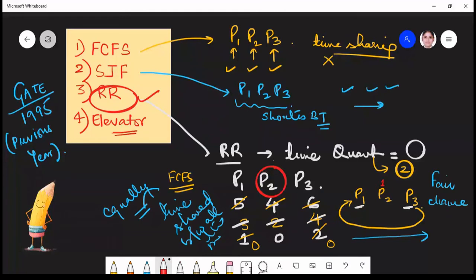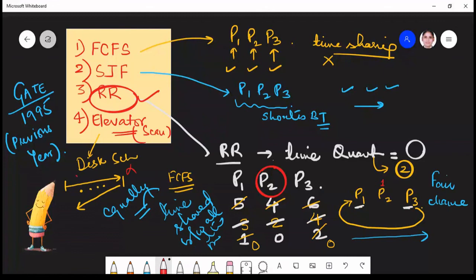Talking about elevator, this is a kind of algorithm which is used for disk scheduling problems. Here we are given a disk, and it is going to move in one direction, and whatever request is coming, it is going to fulfill the request, and then it goes backward. This elevator algorithm is also called the scan algorithm. It moves from left to right, and whatever requests come in between get served.